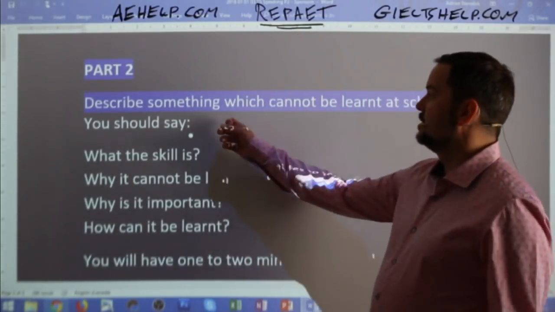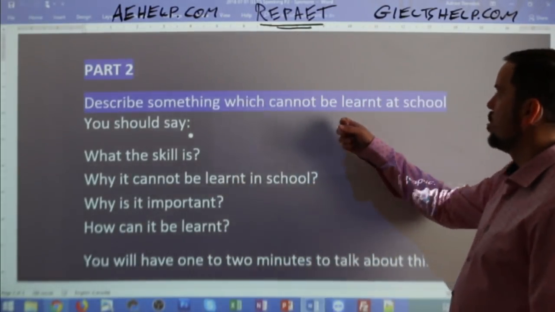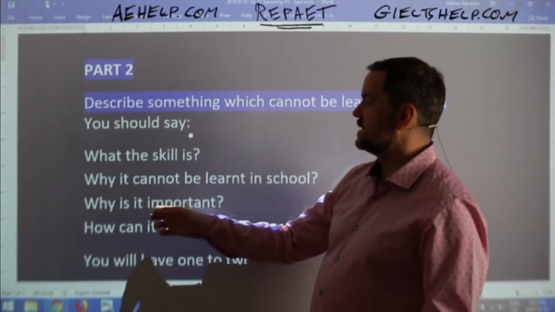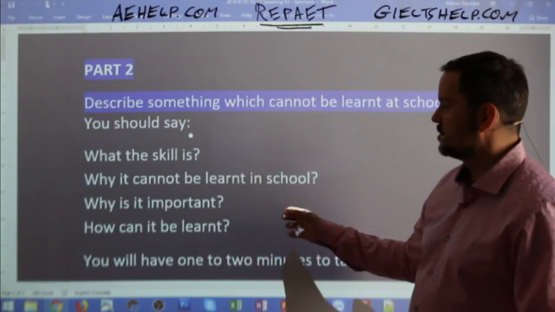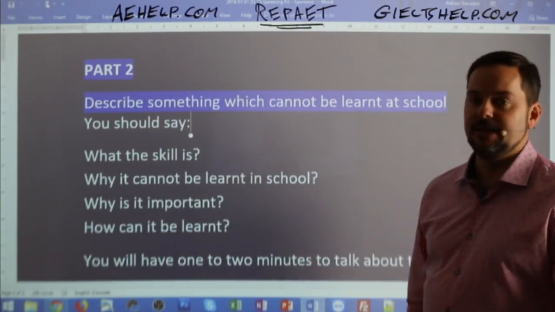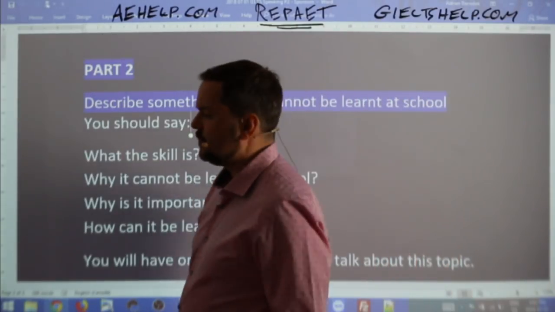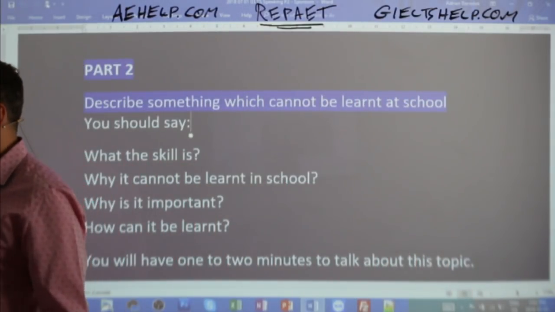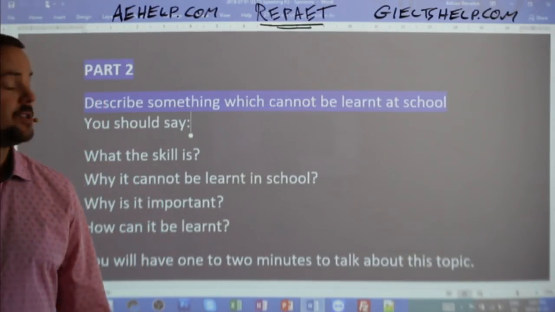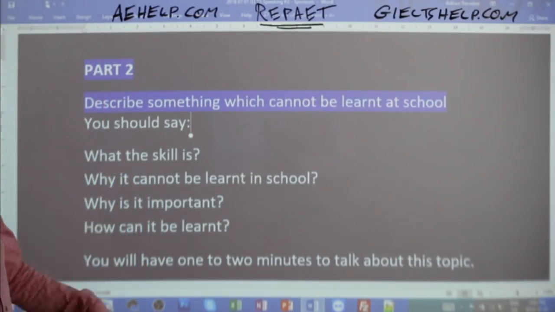Okay, so this part 2 says, describe something which cannot be learnt at school. You should say what the skill is, why it cannot be learnt in school, why is it important, and how can it be learned, okay? All right, so again, you have 1 minute to prepare your notes. When you get this card, you get some note paper and a pencil.